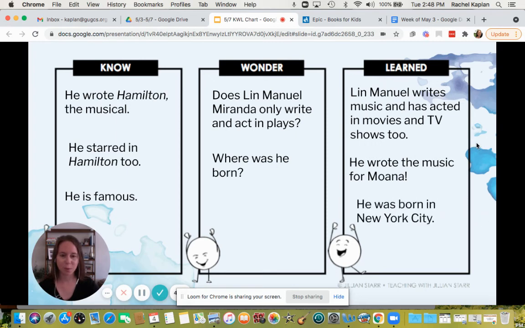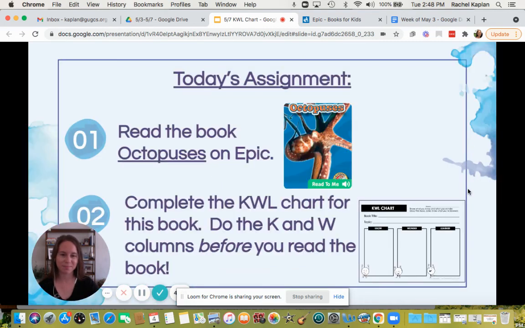He also was born in New York City. That answers my second question in the wonder column. I learned that he was born in New York City. Finally, I also learned that he likes to help other people.